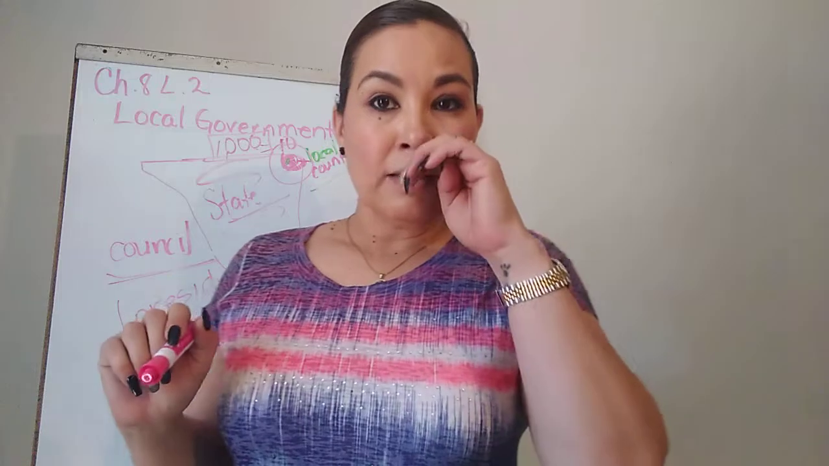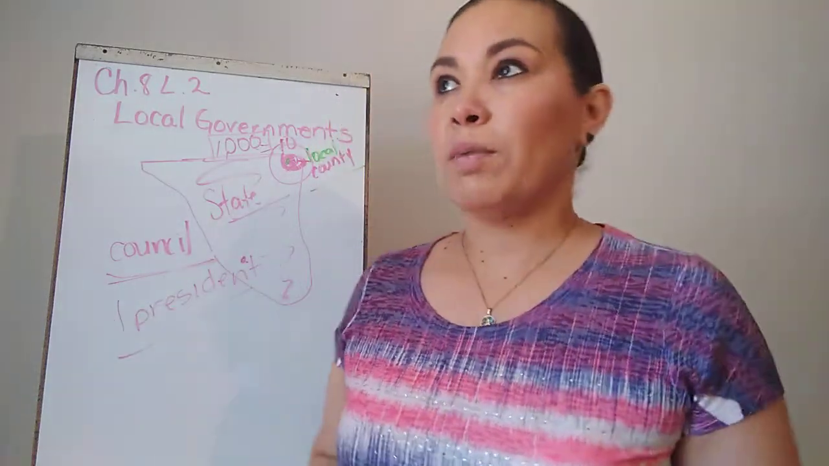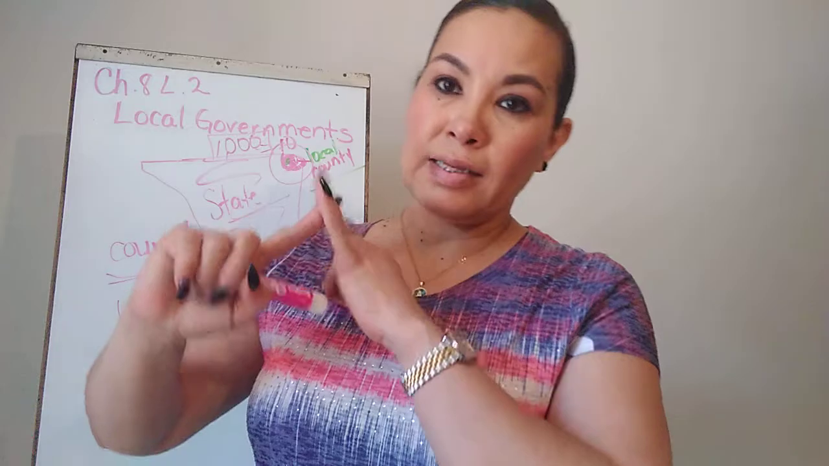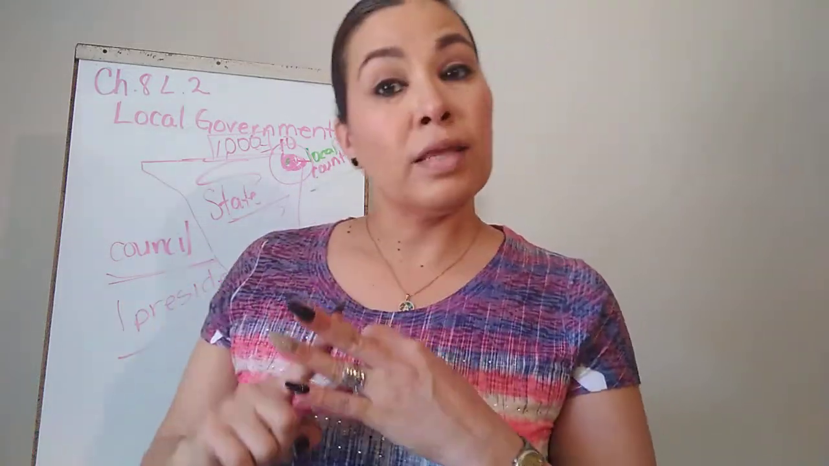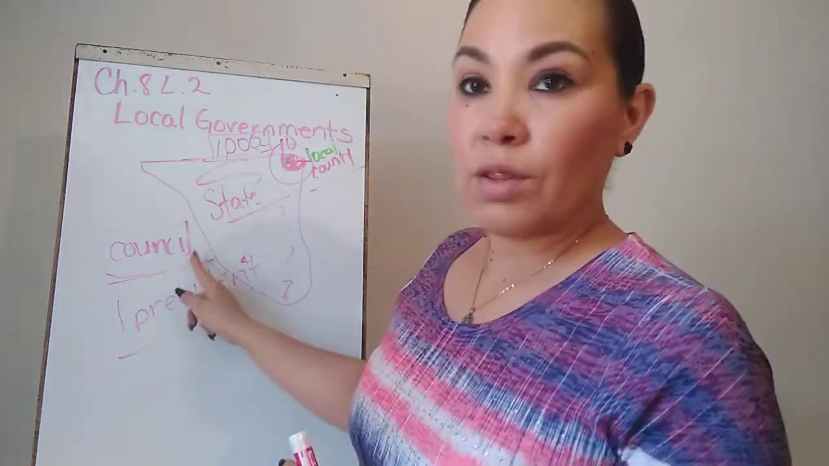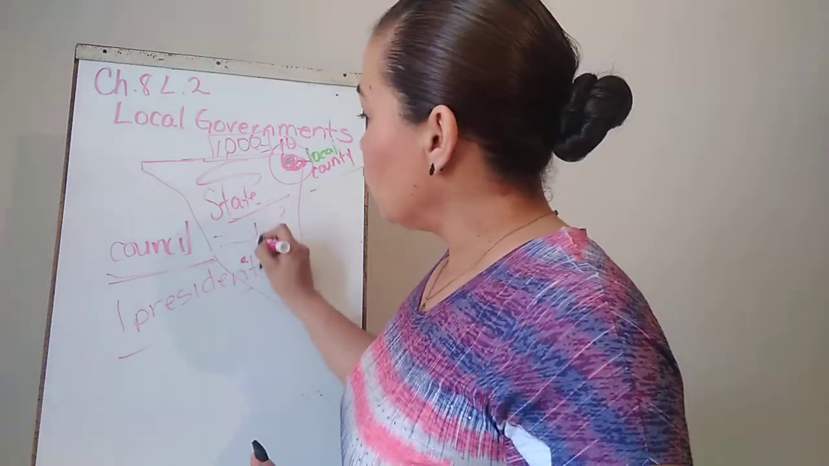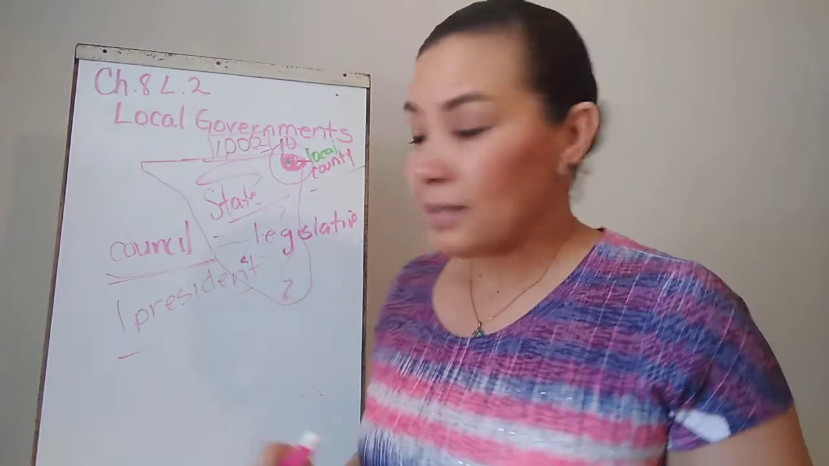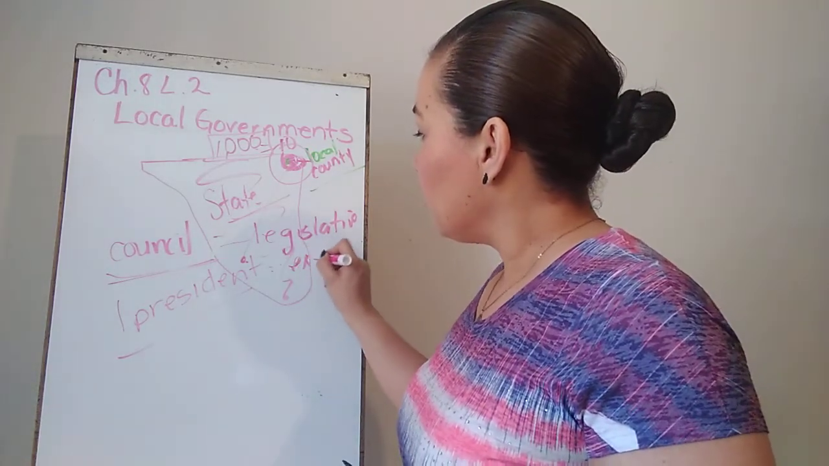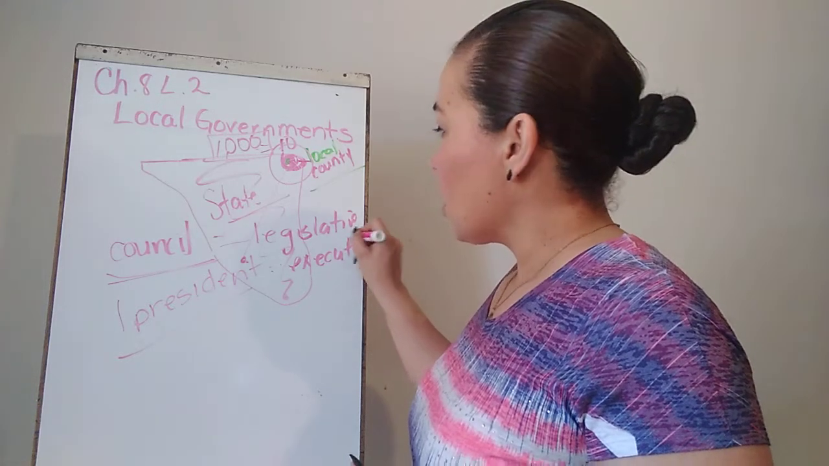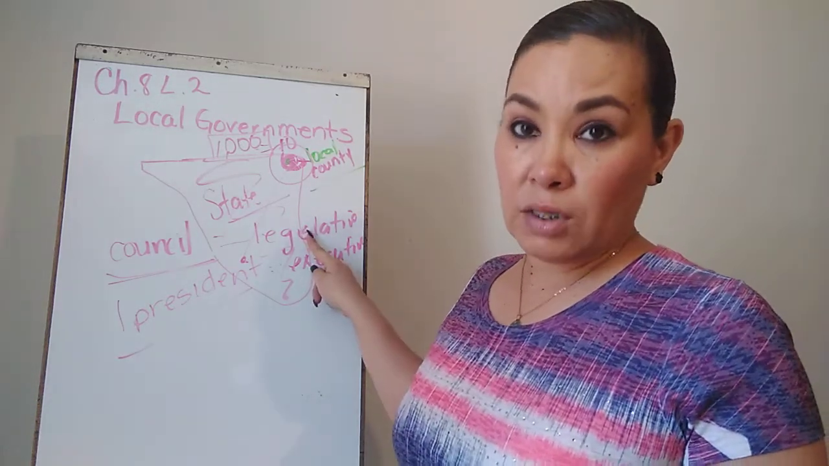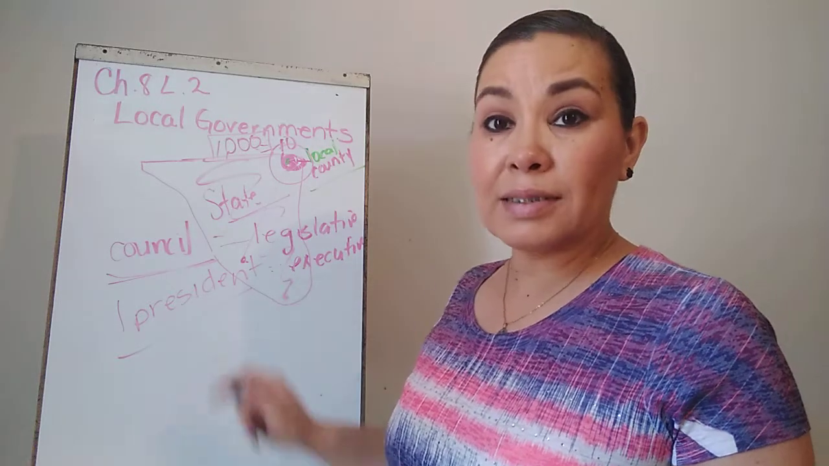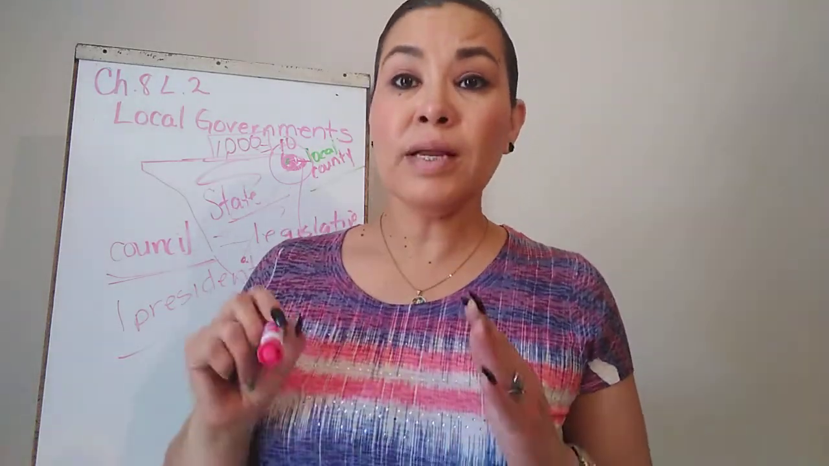Now, if you remember, at the beginning of the school year, we talked about 3 branches: the legislative, the executive, and the judicial. Well, let me tell you, the council members are going to represent the legislative branch. The president is going to be the executive. The legislative makes the laws. The president makes sure everybody is following the laws, just like in our school.